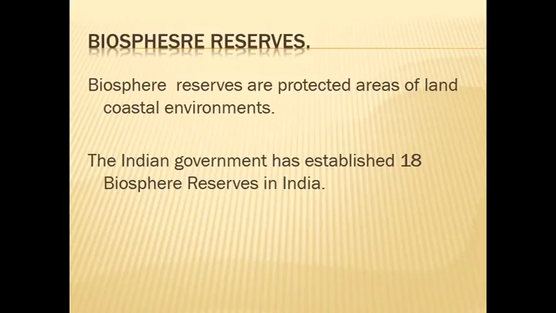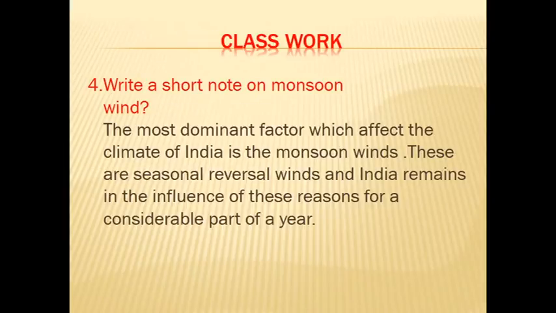So, how many national parks are there in our country? Yes, 102. How many wildlife sanctuaries are there in our country? 515. How many biosphere reserves are there in our country? Yes, 18. You have to memorize it, okay? 102 national parks, 515 wildlife sanctuaries and 18 biosphere reserves. Okay. Have you understood everything?